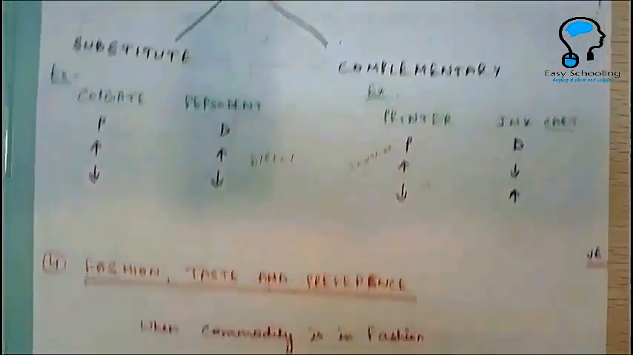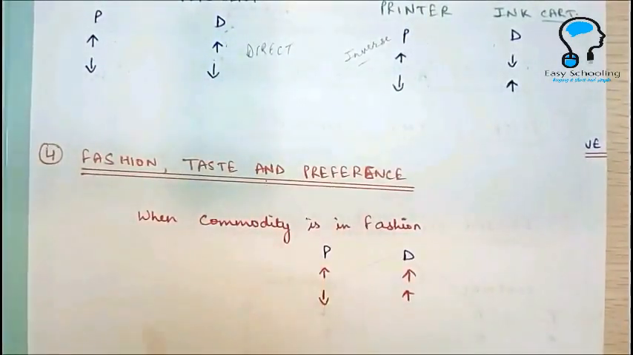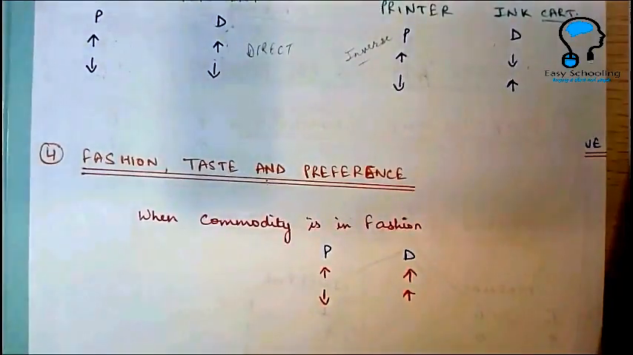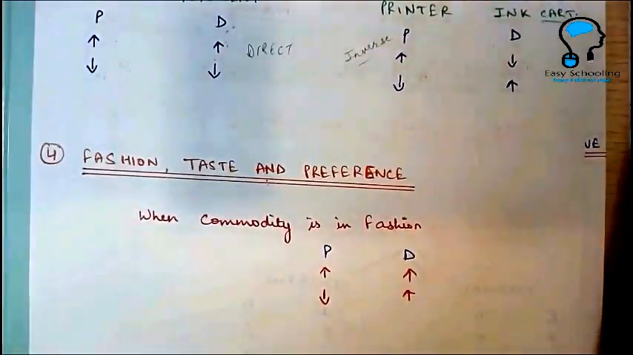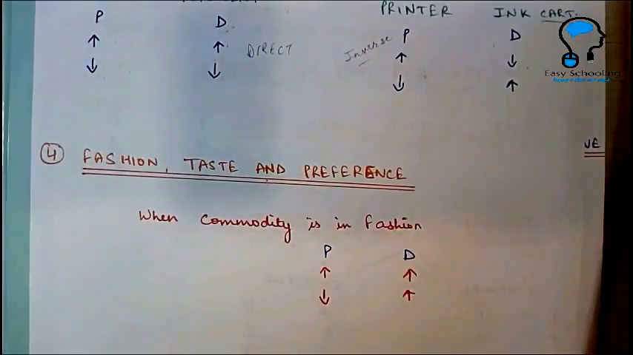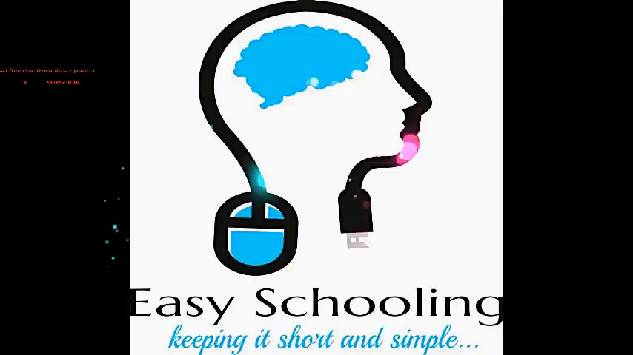And the last factor that we need to study is fashion, taste and preferences of the consumer. So when a commodity is in fashion, the consumer is going to buy it. Whether it is sold at a high price or it is sold at a low price, the consumer is going to buy it in any case. Okay.